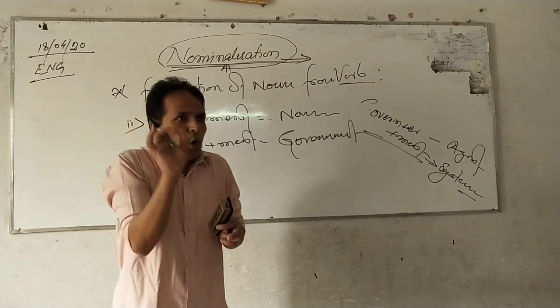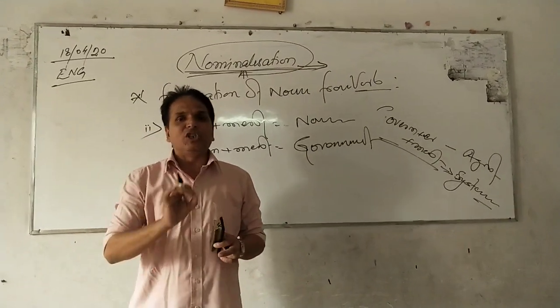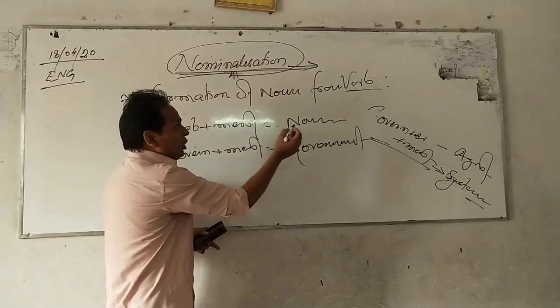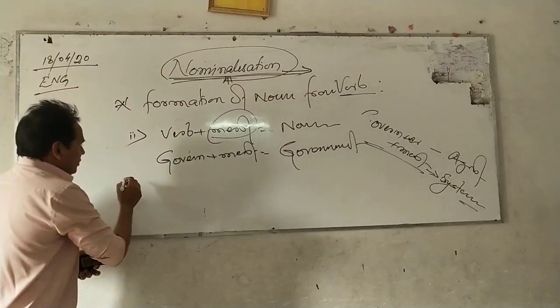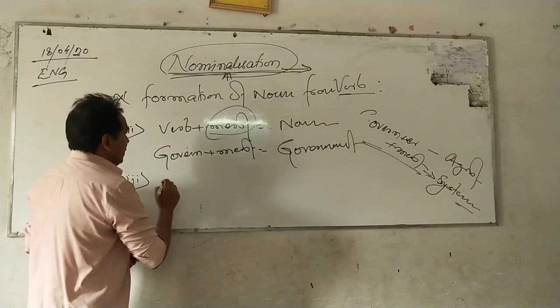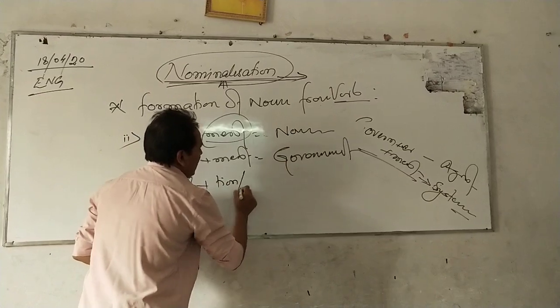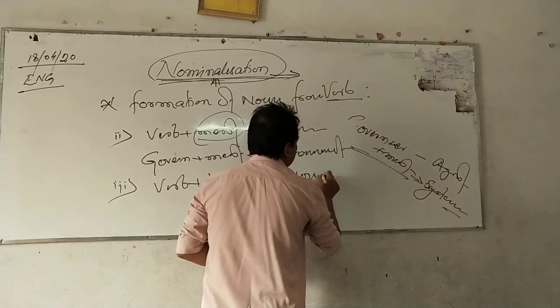So these all nouns which we are getting by adding ment as a suffix are system nouns. So that is another method of forming the noun by use of ment as a suffix, and the next method of forming the noun is by adding sion. That means verb plus sion or tion equal to noun.